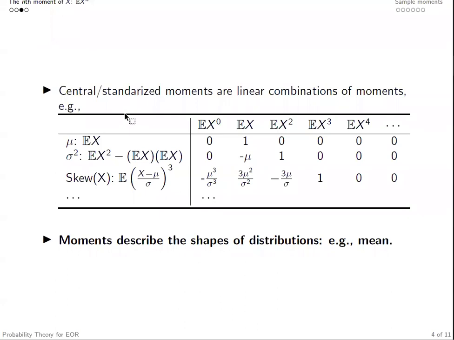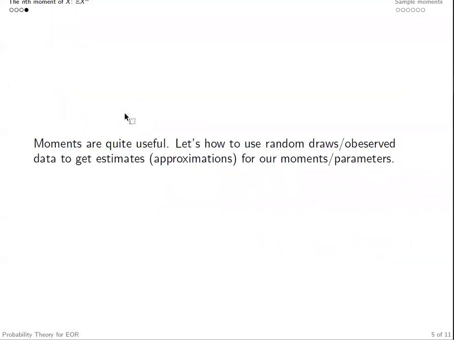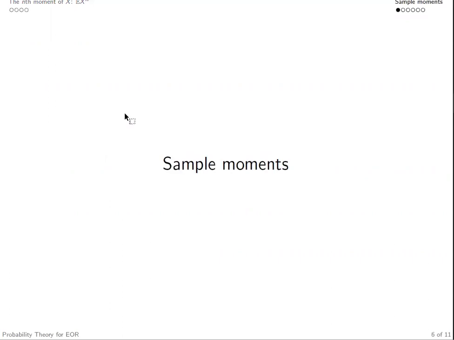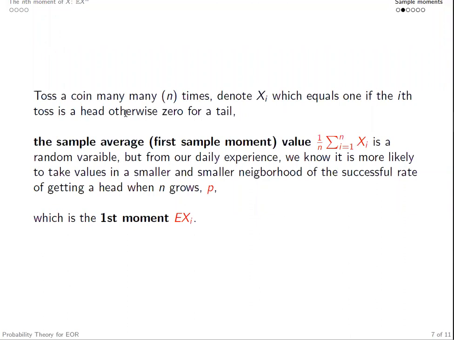So how do we derive those moments? Besides the theoretical calculation using expectation, here we're going to introduce something interesting. Let's see how we use random draws, or observed samples, to get estimates or approximations for our moments. To introduce this, we're going to introduce a new concept that relates directly to moments, which is the sample moments. But before we formally define what sample moments are, let's take a look at one example first.